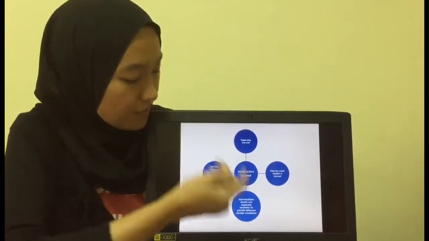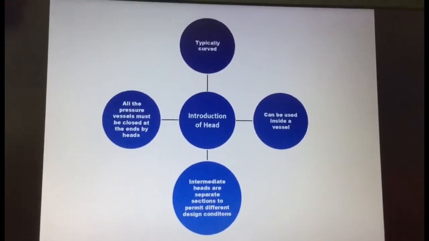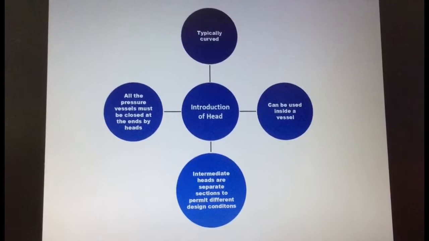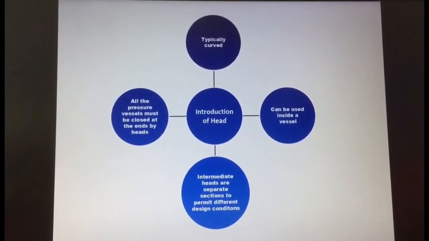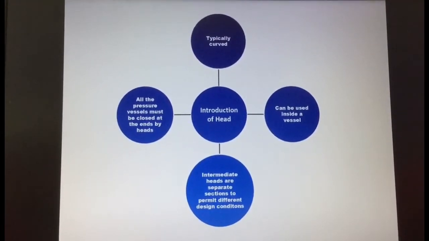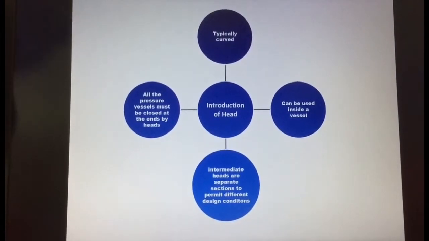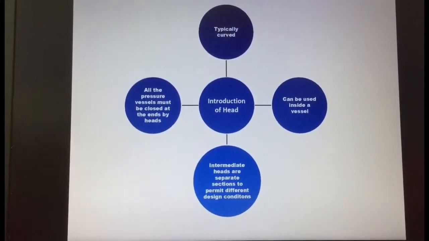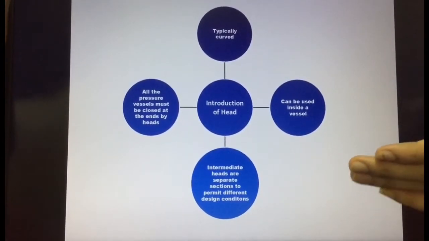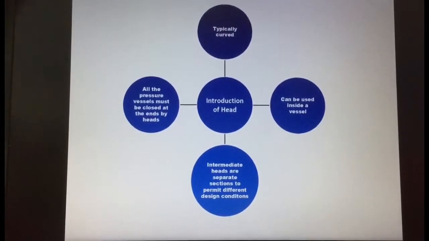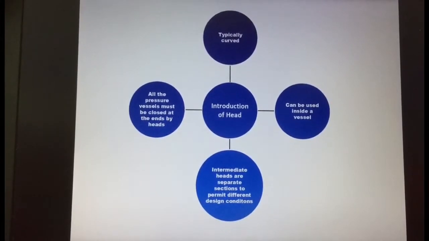First, I will talk about the introduction of head. All the pressure vessels must be closed at the end by heads. Heads are typically curved rather than flat. The reason is that curved configurations are stronger and allow the head to be thinner, lighter and less expensive than flat heads. Heads can also be used inside a vessel and are known as intermediate heads. Intermediate heads separate sections of the pressure vessel to permit different design conditions.